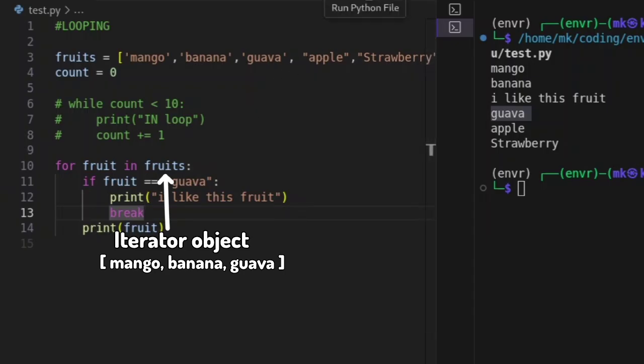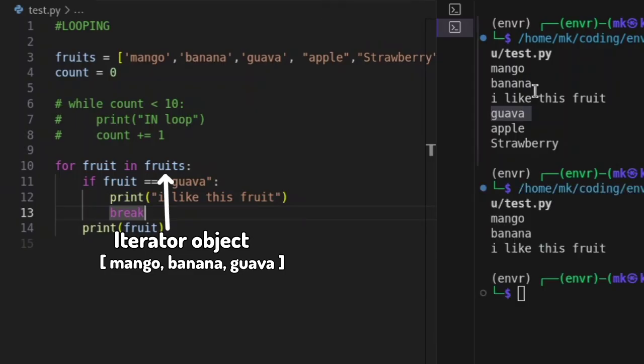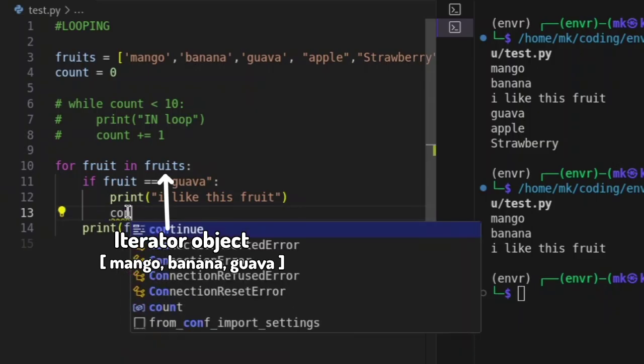So let's see. So you see, the moment we reach guava, the loop automatically stops. We do not see any continuation of apple and strawberry because we use this keyword called break. So now we understand what break is. Let's learn about the other keyword, which is called continue.